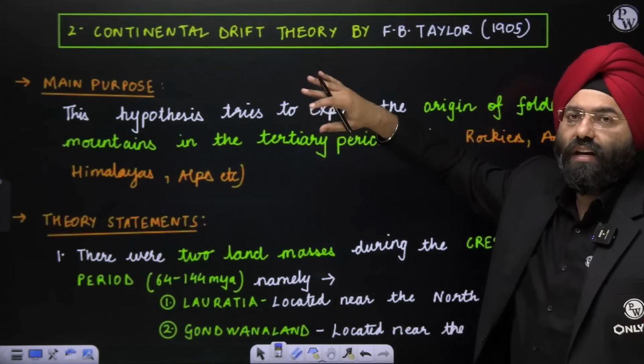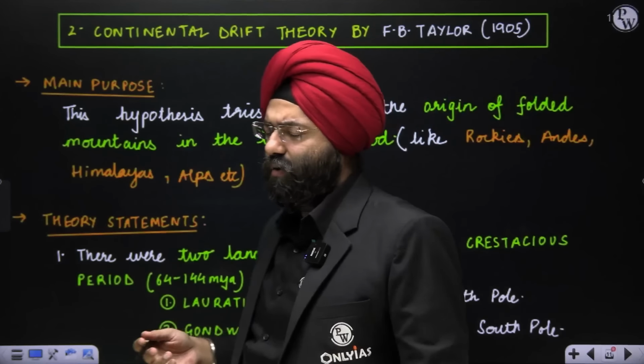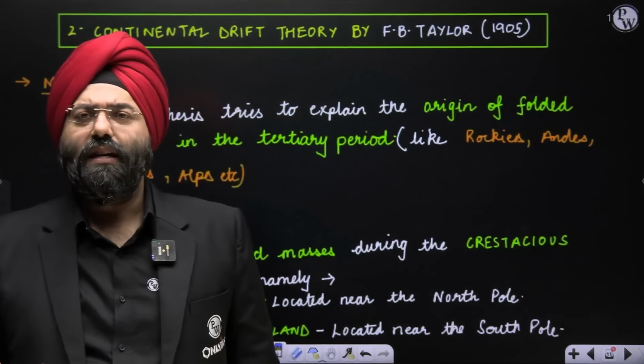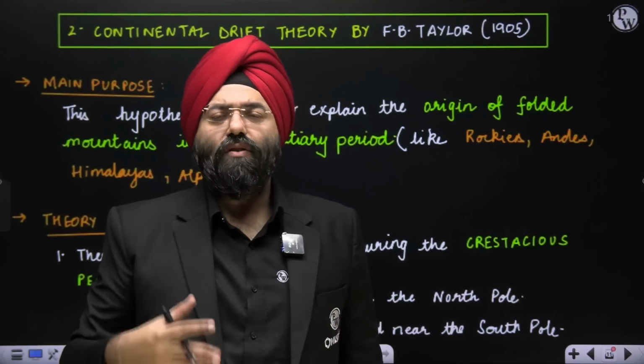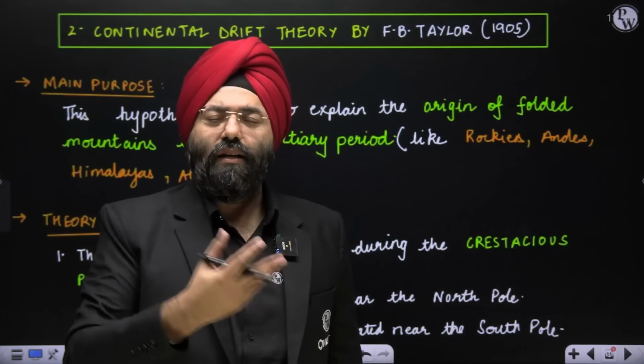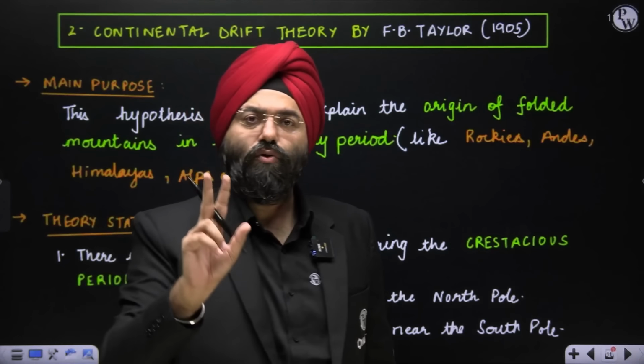The newer one is Wegener. In case a question is asked in a 10 marker, generally they ask in 15 markers only, about continental drift theory, your preference will majorly be on Wegener, but you can also mention Taylor's theory. There is nothing wrong in that. You will be awarded more marks only. So you should be aware of both the continental drift theories.